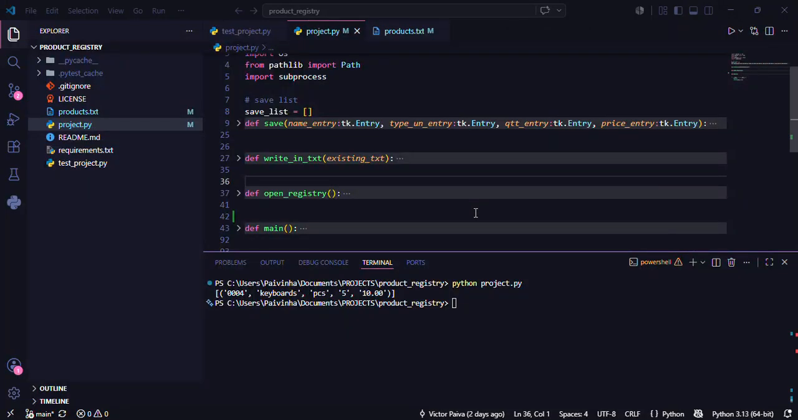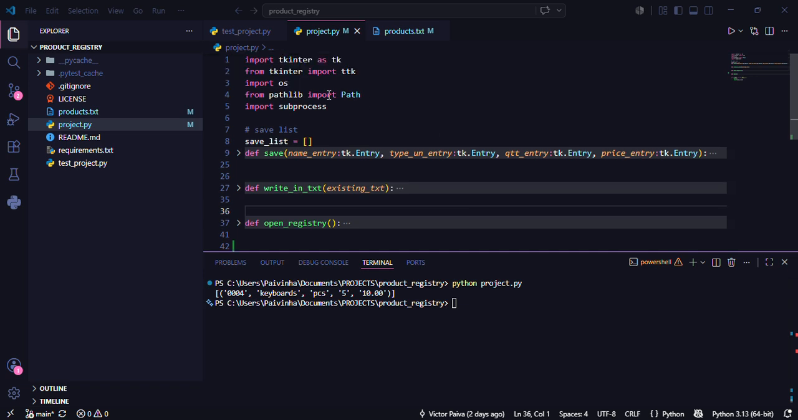The program that I built opened a window, a GUI that I created with tkinter, and in that window I can put some products and save them. Then, in this same window, I can open an existing .txt file to see all the products that I put into it.